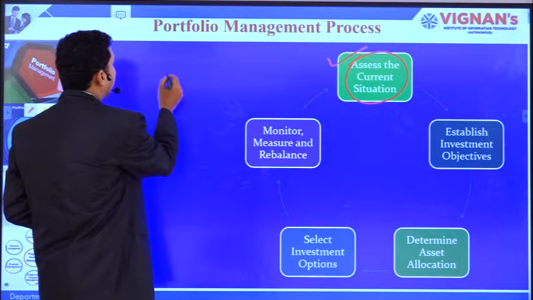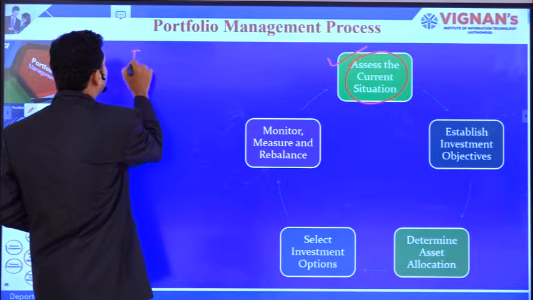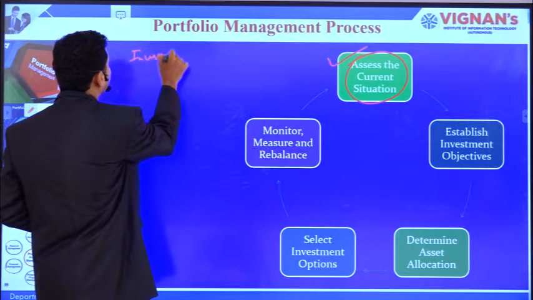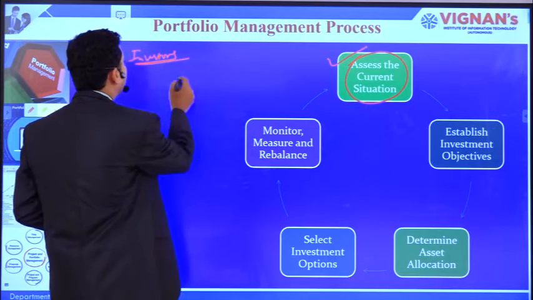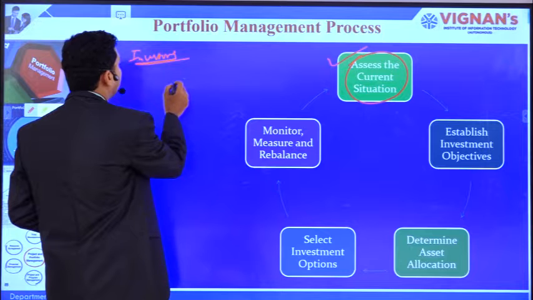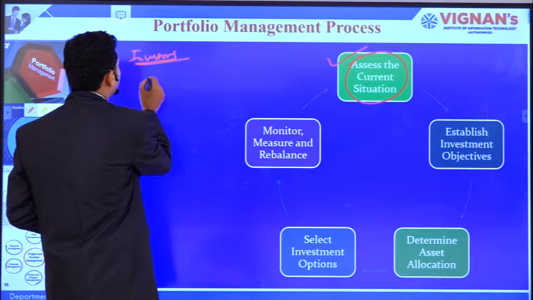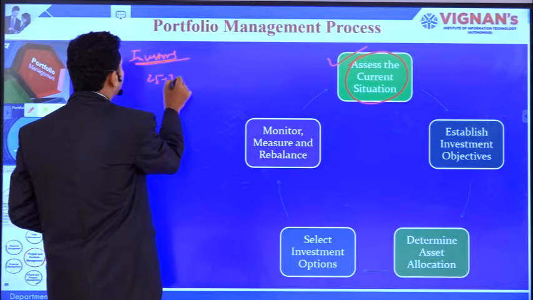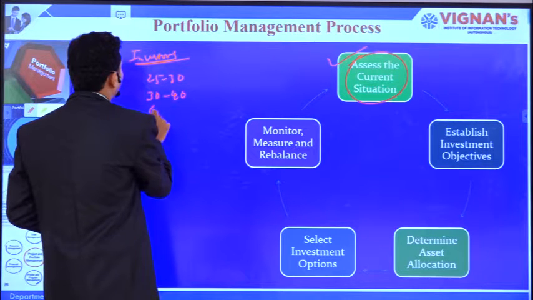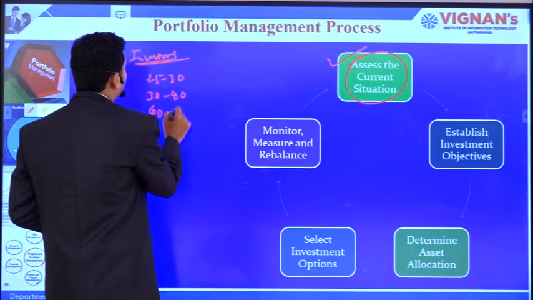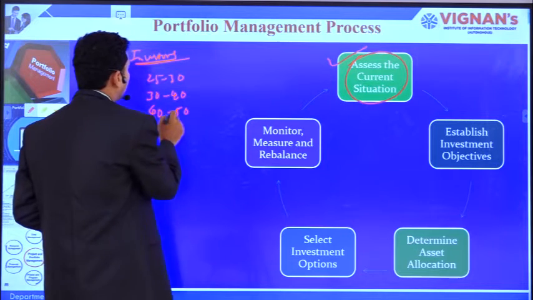Let's say, for example, there are three categories of investors in a general sense. The investors can be divided into three different categories: 25 to 30, 30 to 40, and 40 to 50, or more than 50.